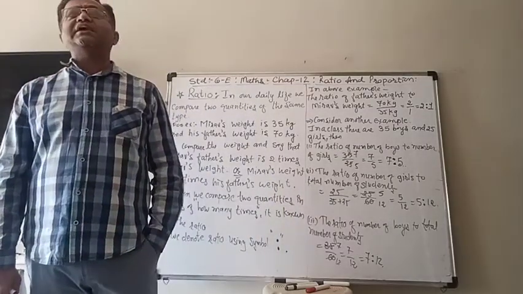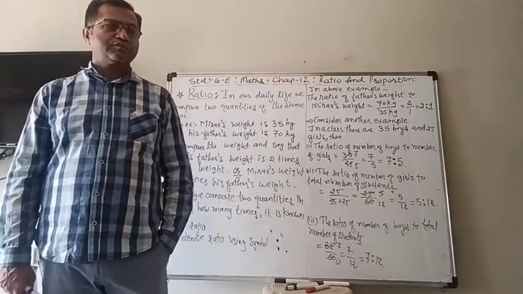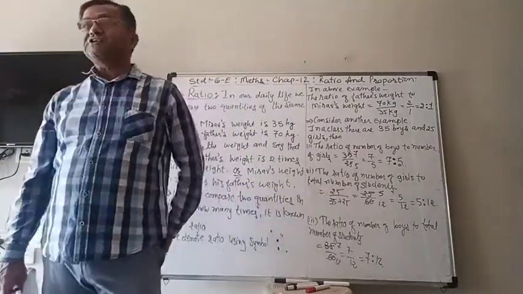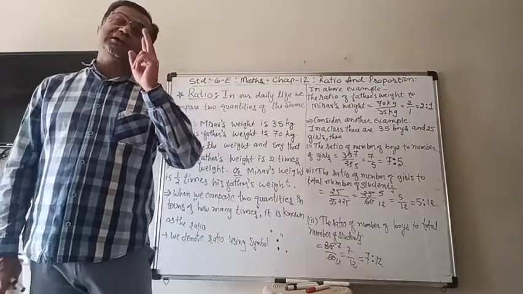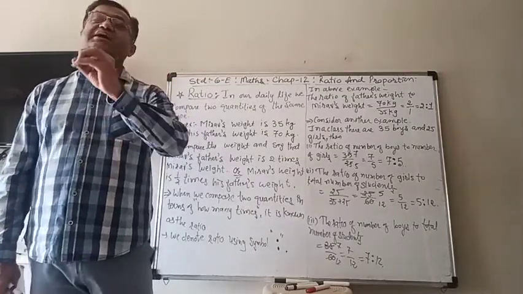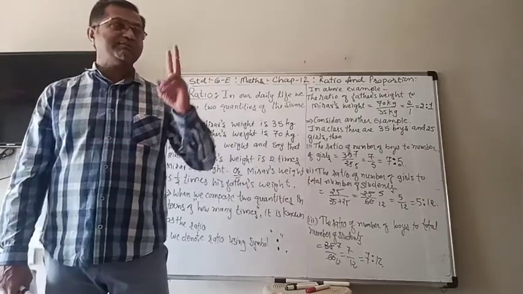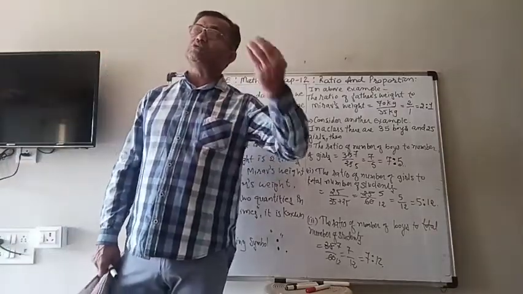Sometimes in our daily life, so many incidences come in which we compare two quantities of the same type. Two quantities we have to compare.